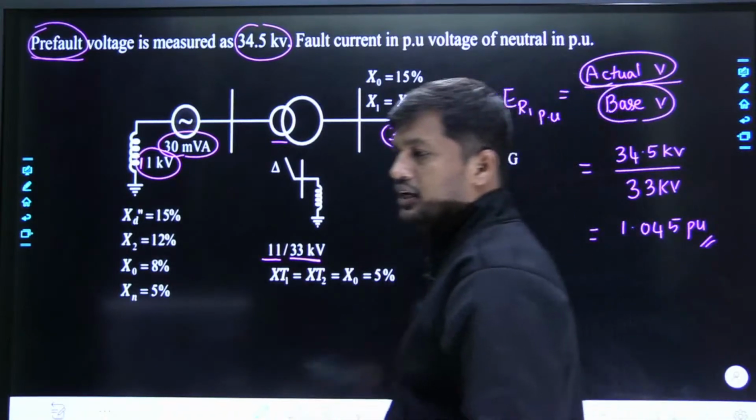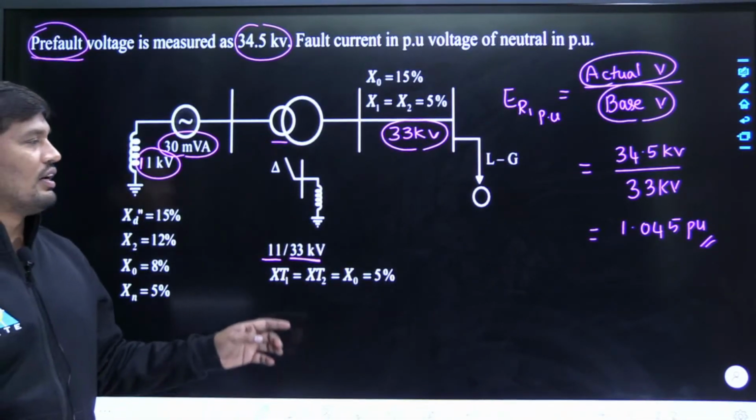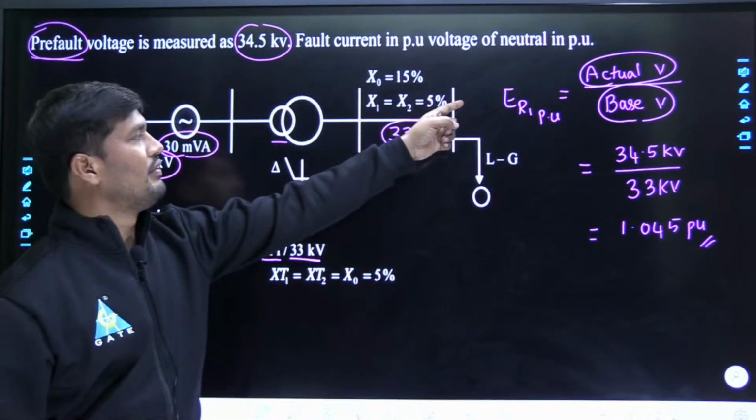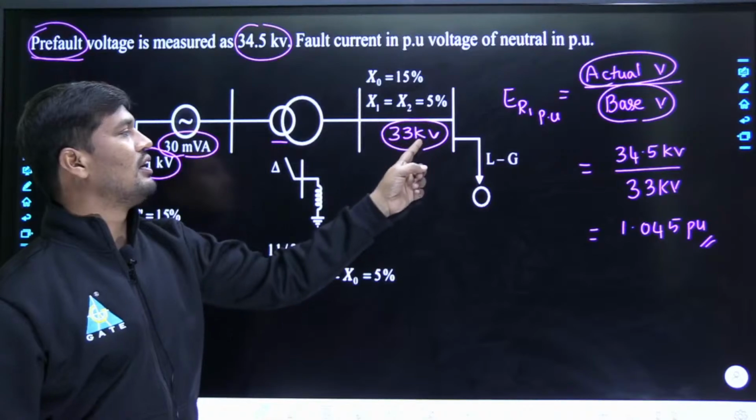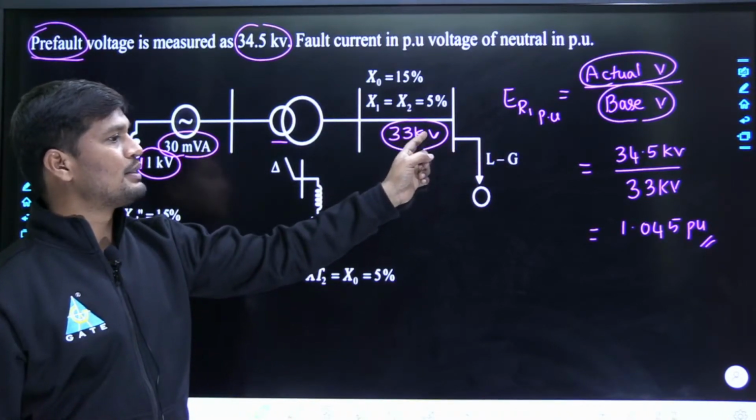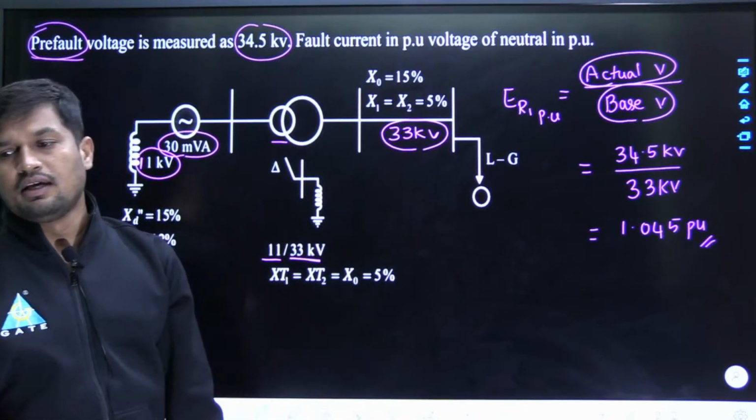But already it was said that induced EMF is always 1 per unit. But in this question, what is given? Before occurrence of the fault, he measured the voltage at the fault point as 34.5 kV, and the base voltage will be selected at the fault point. Whatever voltage is present at the fault point will be selected as the base voltage. Therefore, the base voltage is going to be 33 kV.